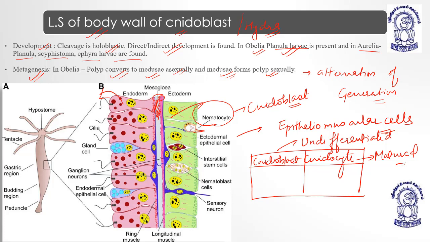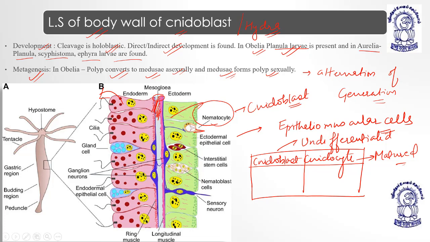The development is holoblastic and indirect. Obelia has a planula larva, and Aurelia has scyphistoma and ephyra larva, along with planula. Is it understood, everyone?